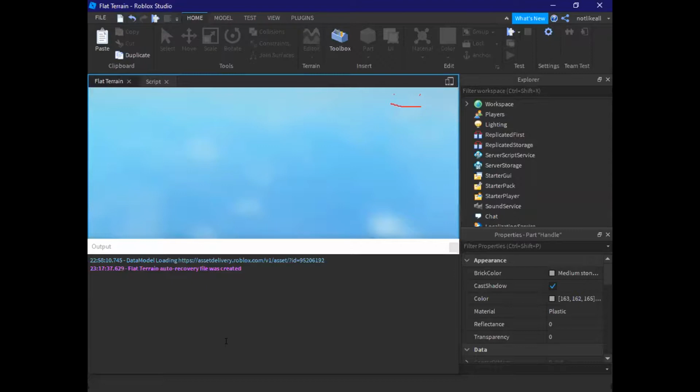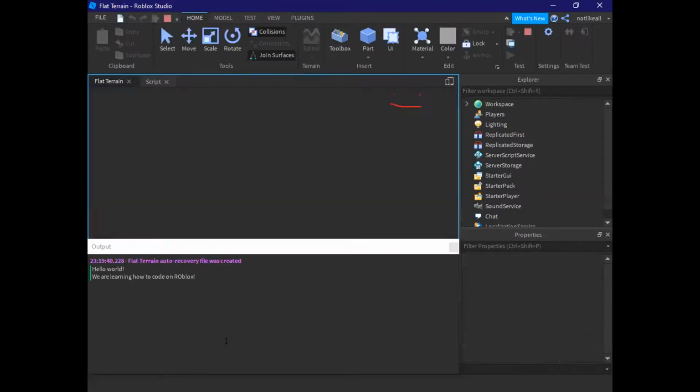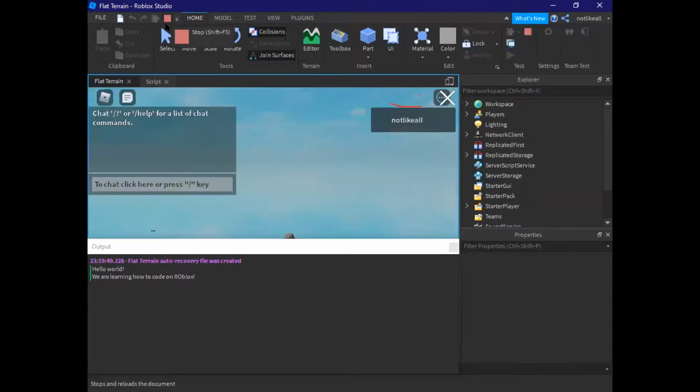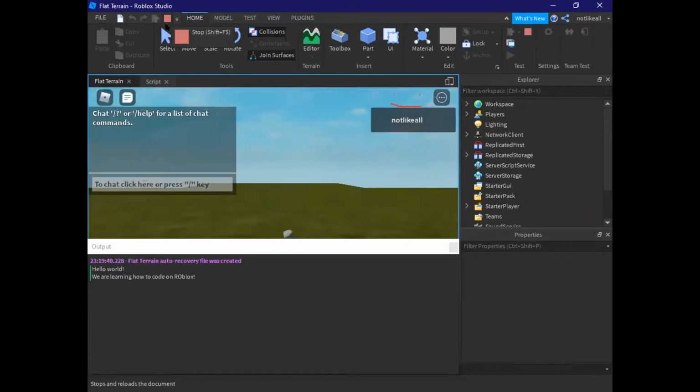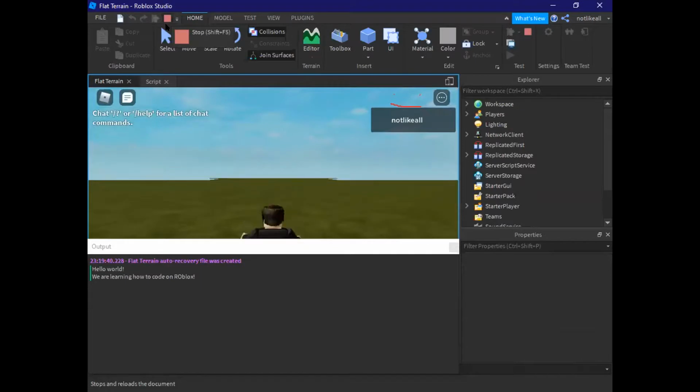It's going to take a while. Do you see that? It says, hello world, we are learning how to code on Roblox. That means your script just got successfully run. Everything is compiled, everything is working. Great job. Now I'm going to stop the code, and come back to the code.